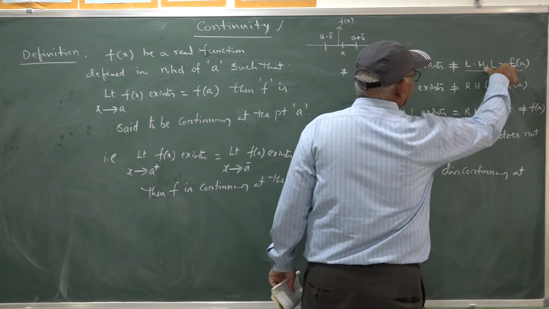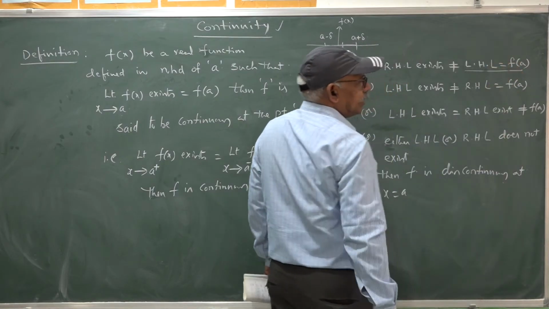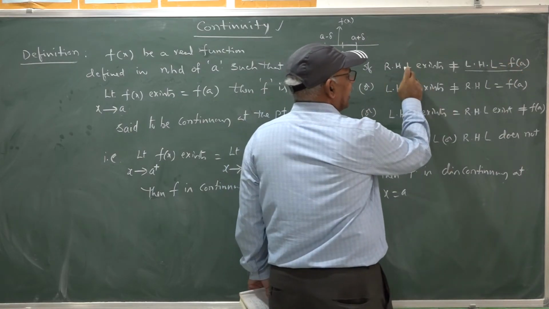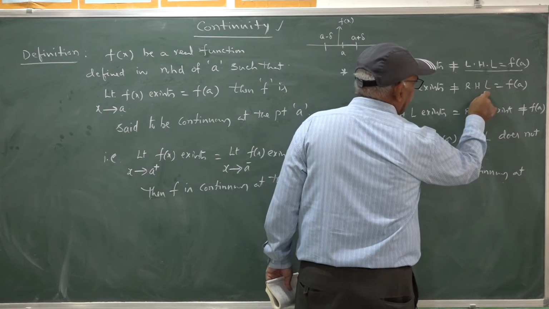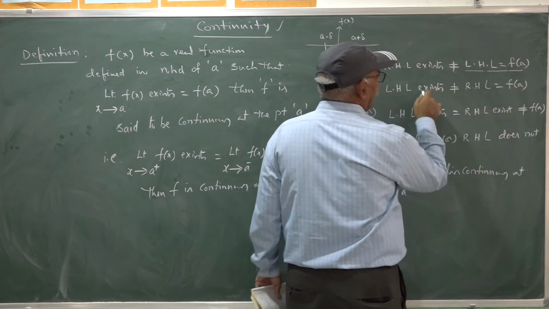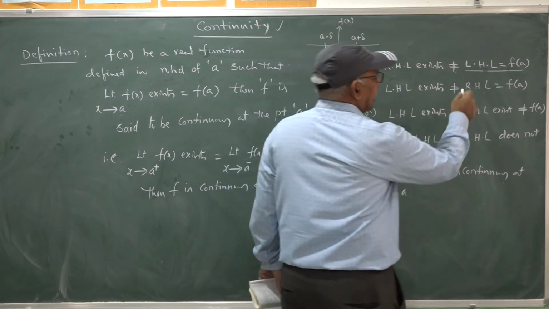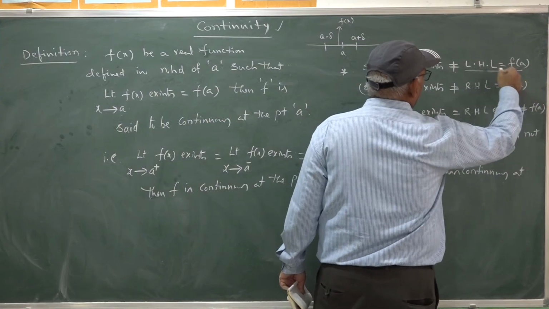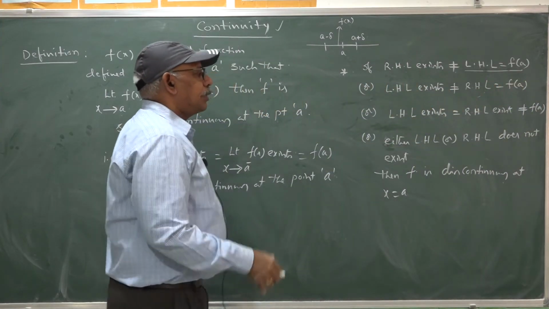So, in such case we get left continuity and right discontinuity. Similarly, here RHL exists and is equal to f of a, but both are not equal to LHL. In such case, we can say that this is right continuous and left discontinuous.